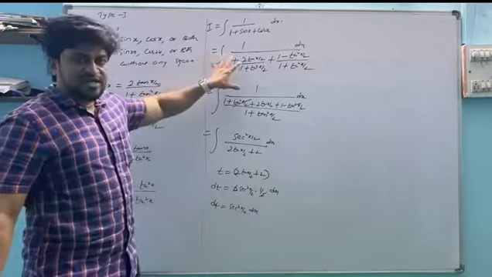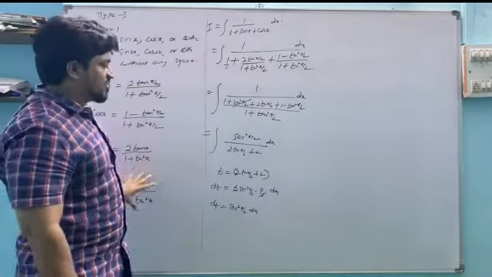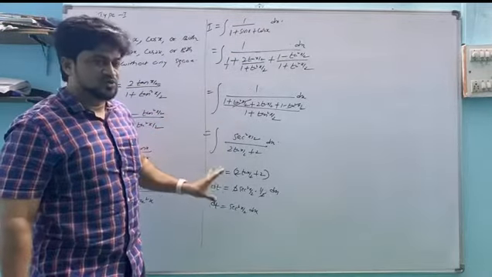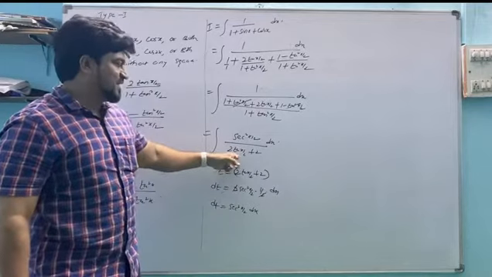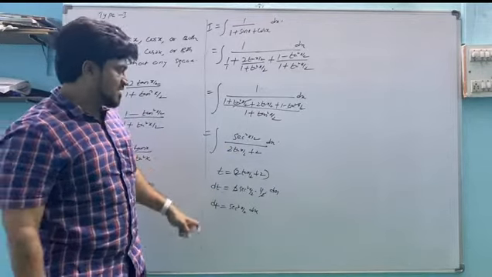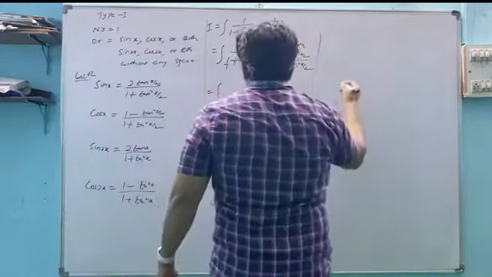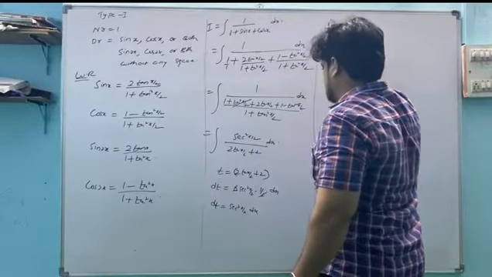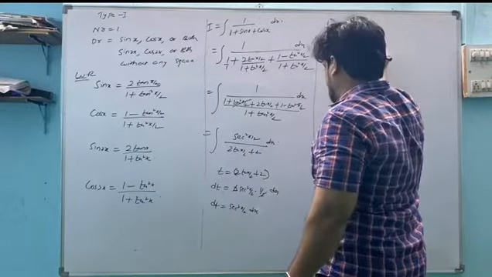After converting in the tan formula, you will get the question in substitution form. Always in the denominator, t equals tan x by 2 you can consider. Now this becomes dt divided by t.